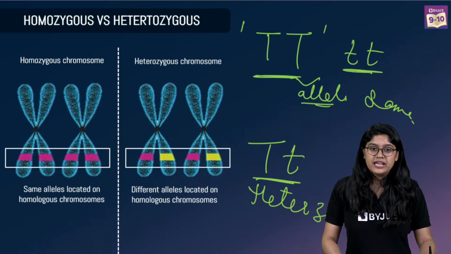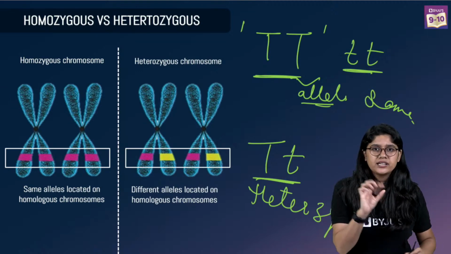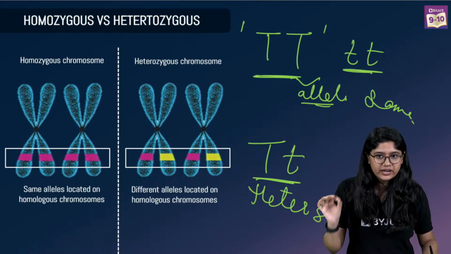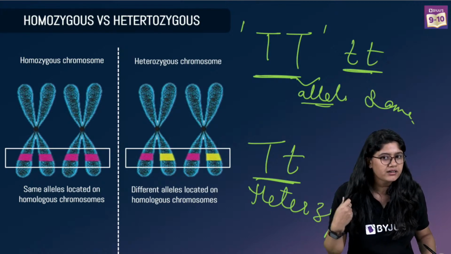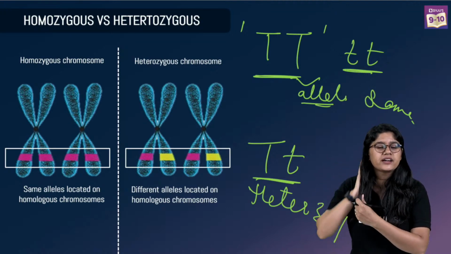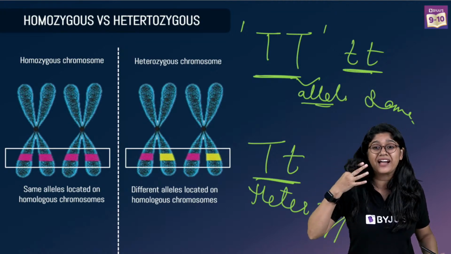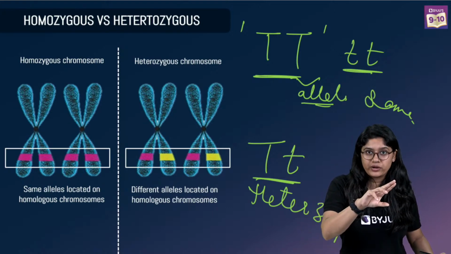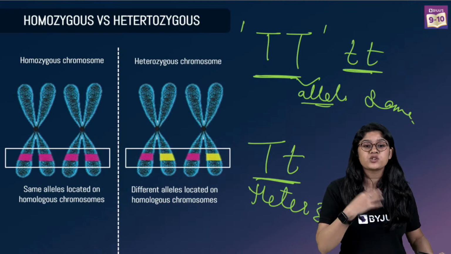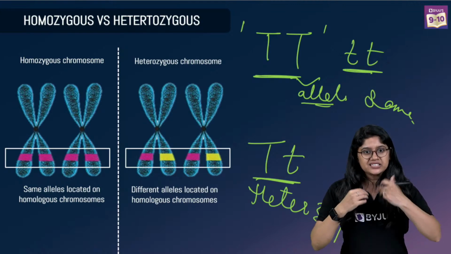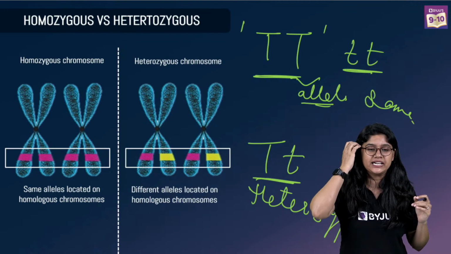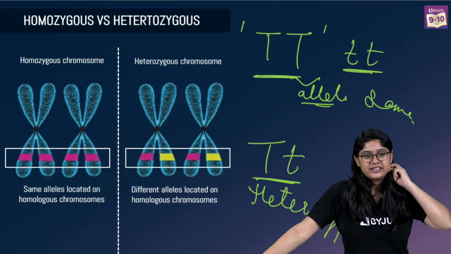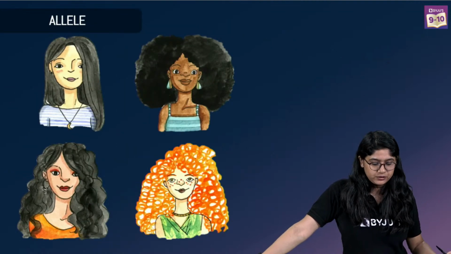Alleles are the alternative forms of the gene, right? आपके बाल black color के होंगे. It could be black color hair. If you see on the screen, I have black color hair. That could be one allele जो मुझे black color hair दे रही है. Now if I have brown hair, वो एक दूसरी allele होगी. So the two alternative forms. दो से ज़्यादा भी हो सकती हैं. Those are called alleles. Are we clear?